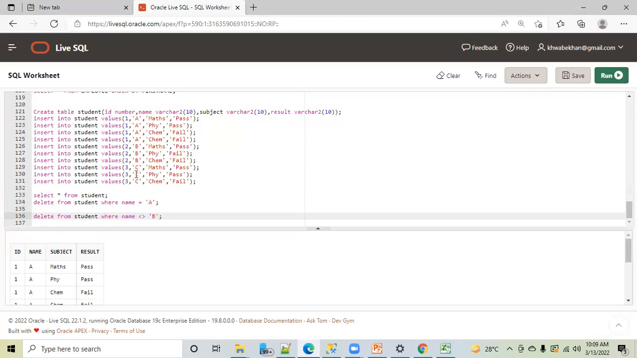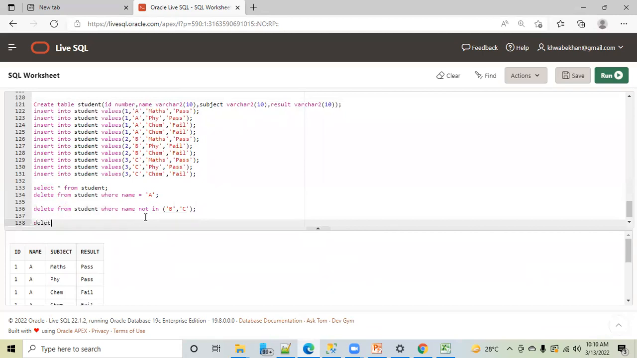It will delete C also, right? You can write where name not in B, C, right? Then it is correct. Yes, then it is correct. This is a good query. This will also do the same. Any other way, guys?